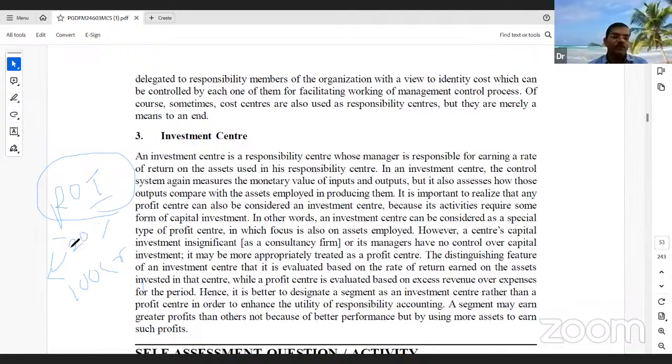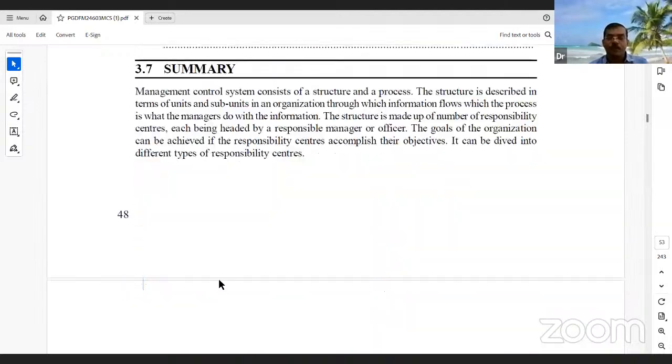But if the ROI is 10%, the company has to rethink its investment center. Something is going wrong. Why? Because the banks are providing 6% interest and market growth is 8%, but my firm's growth is only 10%. I need to change my strategy. The firm has to change the strategy and consider alternative investment proposals.